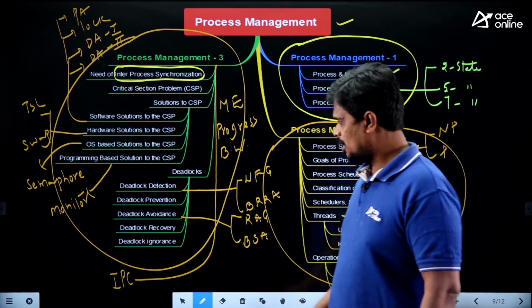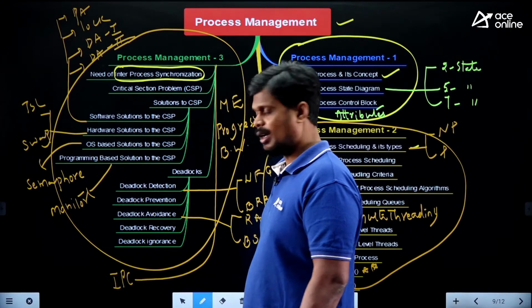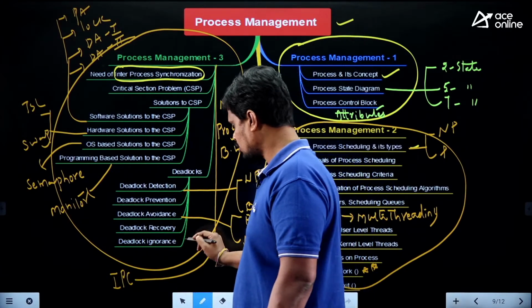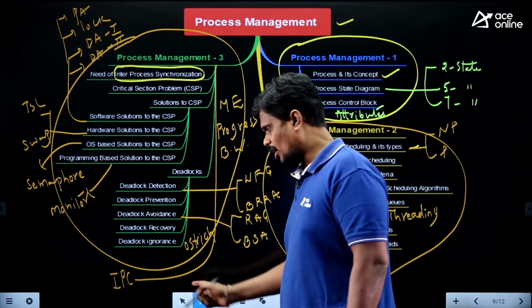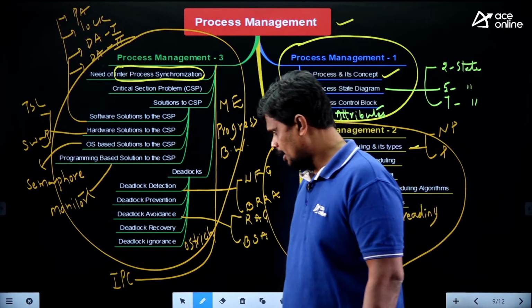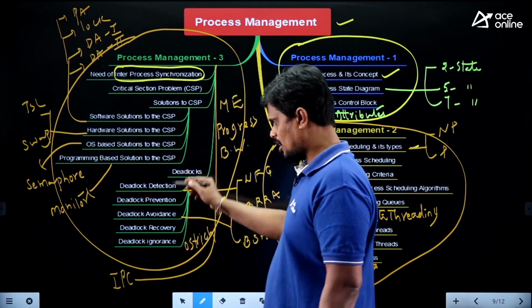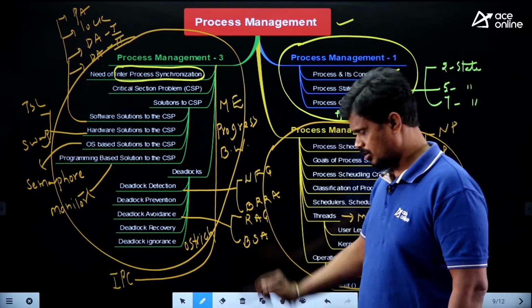Next, deadlock recovery we have covered. Deadlock ignorance we have covered. Deadlock ignorance means the ostrich algorithm, if you recall. So that ostrich algorithm is basically used for deadlock ignorance only, right? These are the things we are discussing as part of deadlocks.